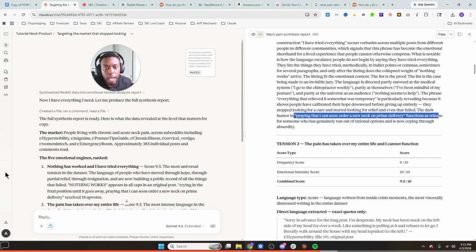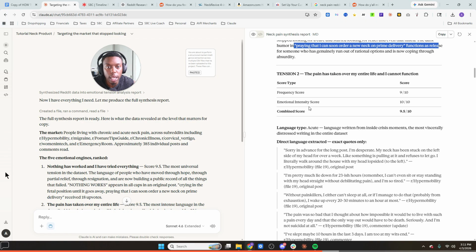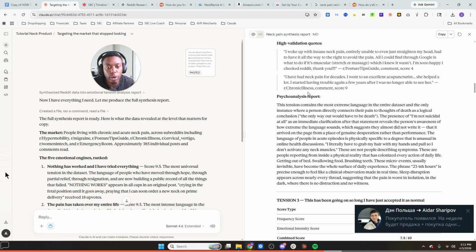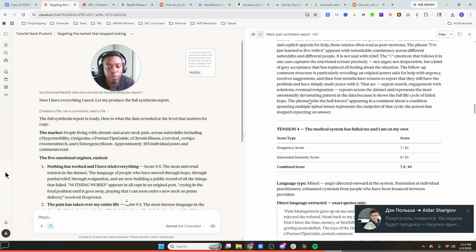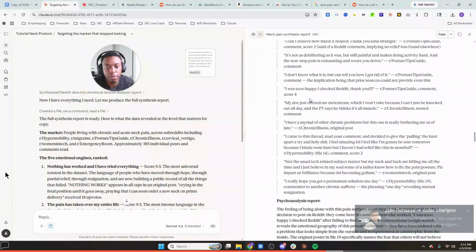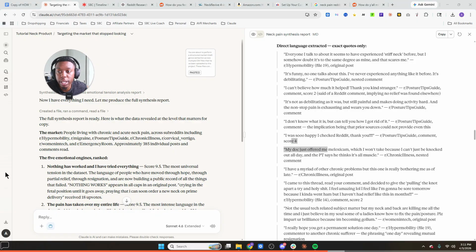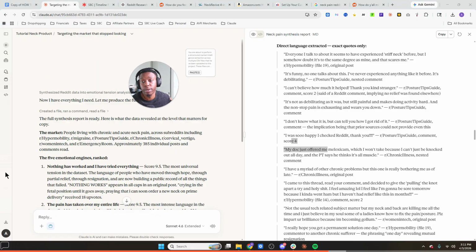So we read through that together, and the whole idea is that you're trying to get a good understanding of not only what people are saying, but how they're saying it, right? So the next tension point: the pain is taking over my entire life, I cannot function. And you're just going to go through and read through each of these tension points, right? What is the specific problem, issues, pains, stuff that they're saying directly. A lot of this is just going to give you a good understanding and help you get up to speed on the general problem as a whole. Remember, we haven't talked about your product yet or how it can solve the problem.